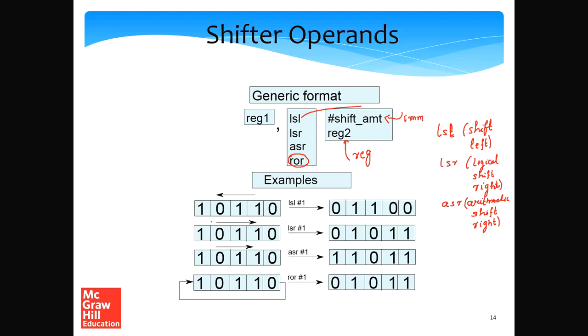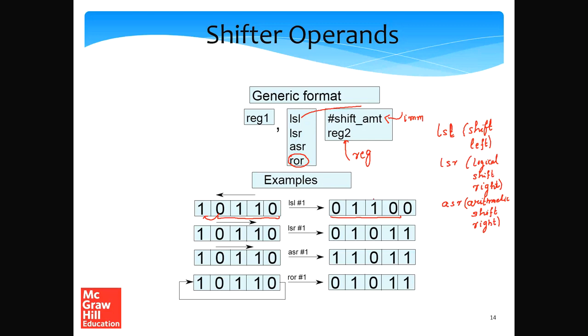So let us consider a simple 5-bit example, and let's say we want to logically shift it left by one position. In this case 0 will come here, so we'll have 0 1 1 0, which is essentially this part has come over here, and we shift in a 0 in the LSB position.